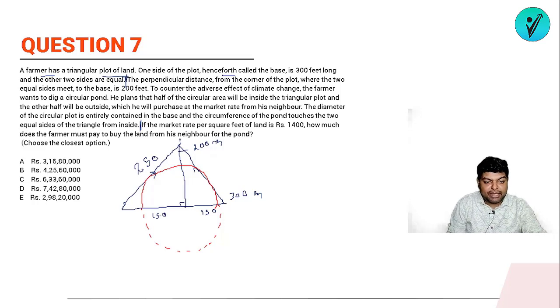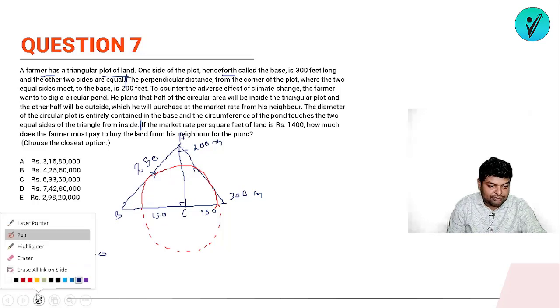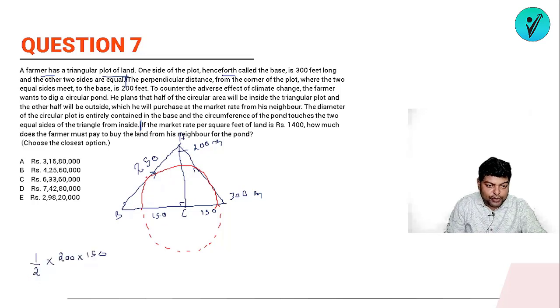So if I'm naming it, okay, if this is A, this is B, and this is C. So if I want to get the area of ABC, what will be the area of ABC? It will be half of 200 into 150. Similarly, what I am doing, I am connecting this point.